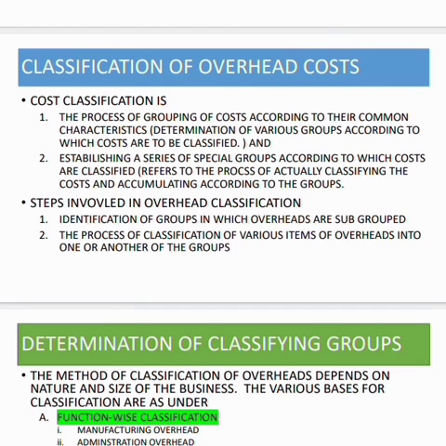Now, what are the various steps involved in overhead classification? First, you have to identify the groups in which overheads can be subgrouped. Then comes the process of classifying the various items of overheads into one or another of the groups. Next, we will see the determination of classifying groups. The method of classification depends on the nature and size of the business. We can classify function wise, behavior wise, element wise, control wise, and based on normality also you can classify the cost.